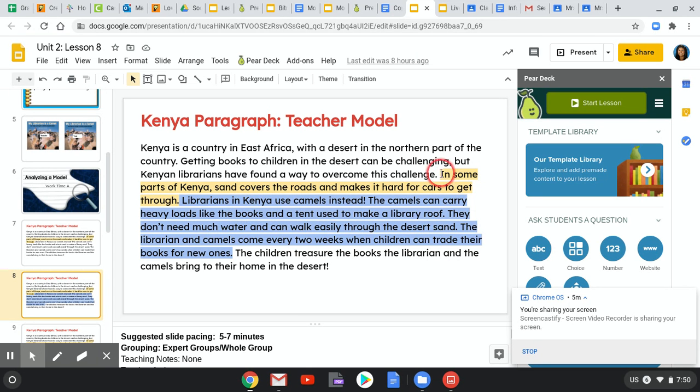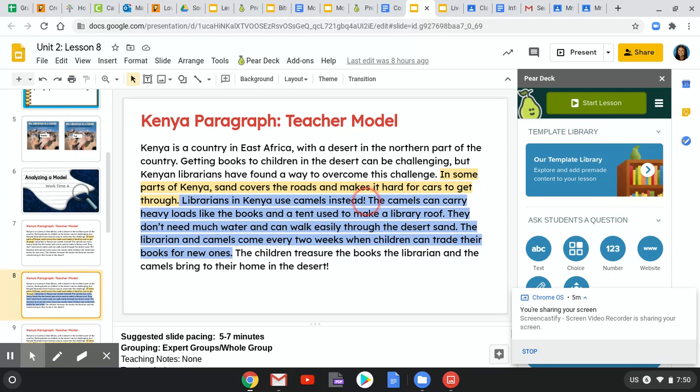So we only really needed one sentence to describe what the challenge was. Then here we have lots of details straight from the text that describe how they overcame it. So yes, librarians in Kenya use camels instead. That is the main idea of how they overcame the challenge.